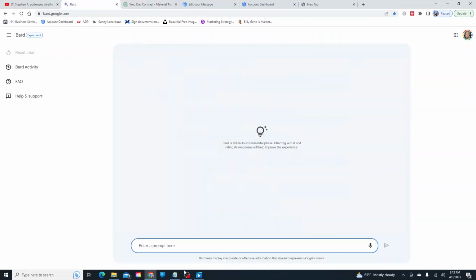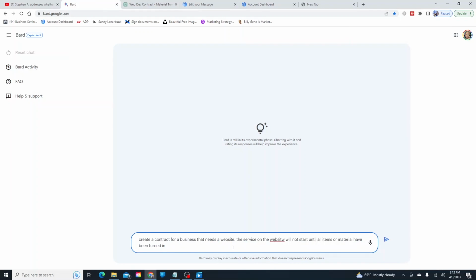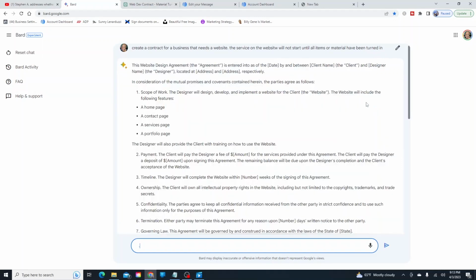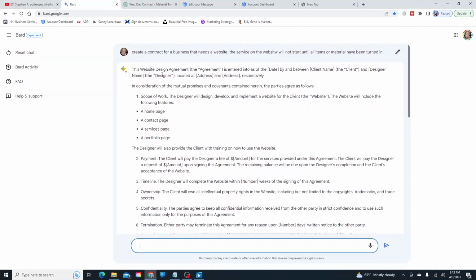Now let's go to Bard. I'm going to type in the exact same prompt and let's see what it says here. I still got a misspelling, but I'm going to leave that misspelling there just to show you guys don't have to be perfect. Let's see what Bard does. Now Bard doesn't actually show you the typing as it goes. It will just completely post the entire thing for you. Boom, here it goes. Now they have a contract as well.